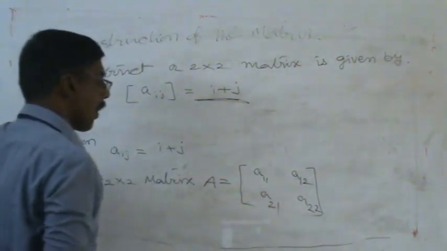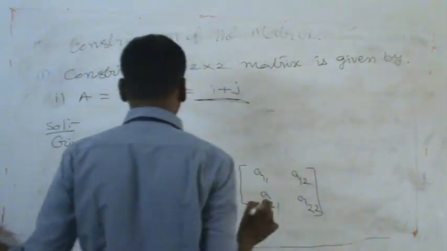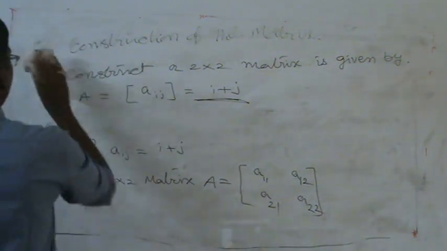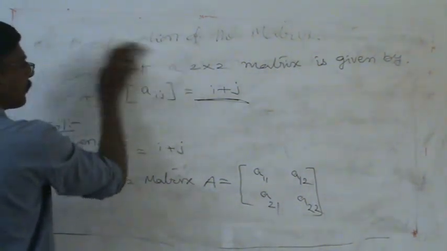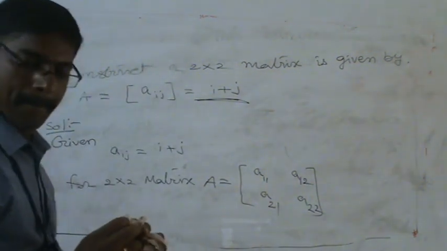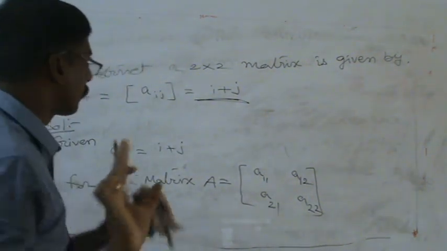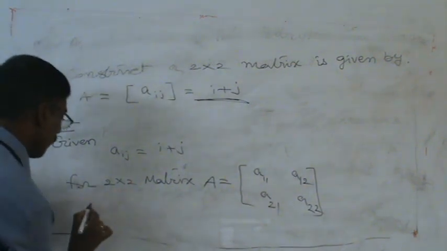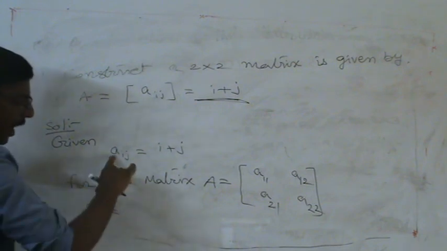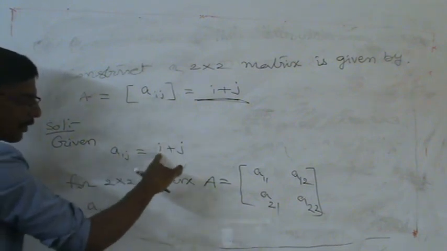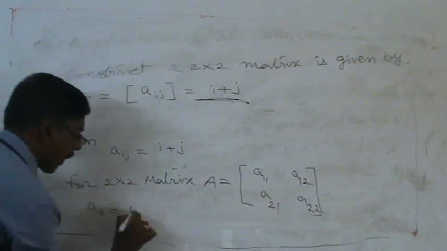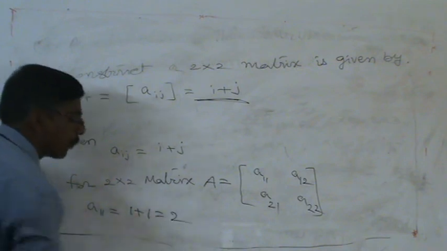First we have to find out A11. What is the value of A11? Already we know that Aij value equals I plus J. I place 1 is there, J place 1 is there. So 1 plus 1 value is equal to 2.